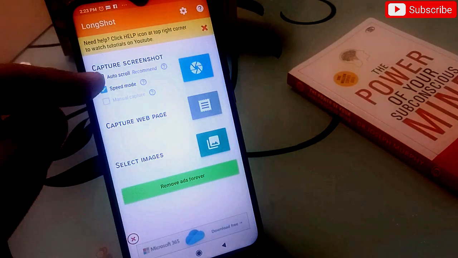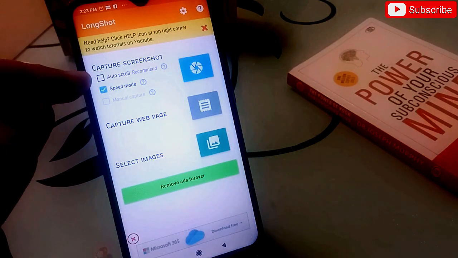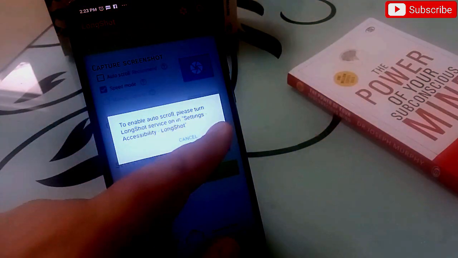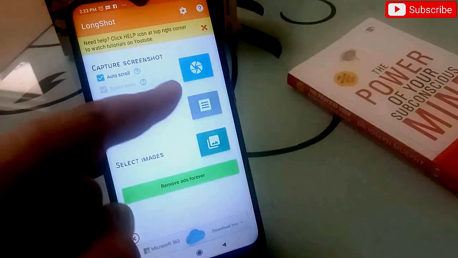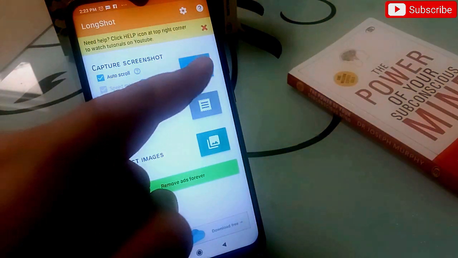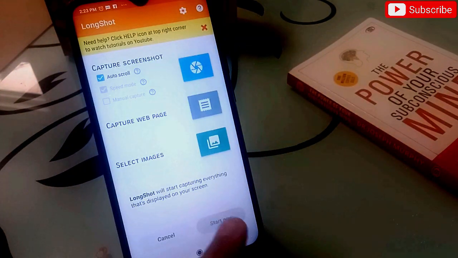First of all, you have to just press the first option, that's the auto scroller. Click on that one and then click OK and allow all the permissions to this application. And then you have to press this icon here, this one. Click on that one and then click on start now.